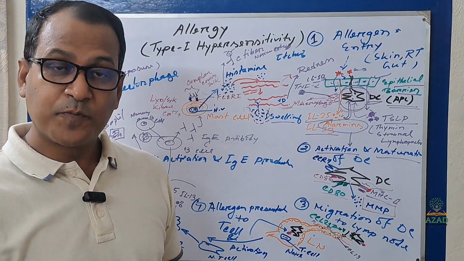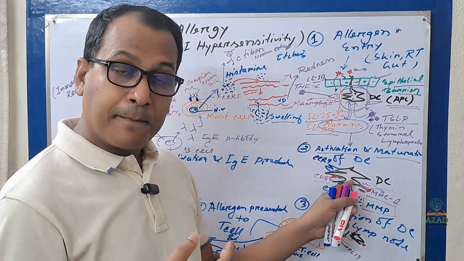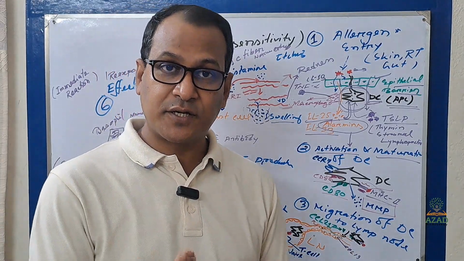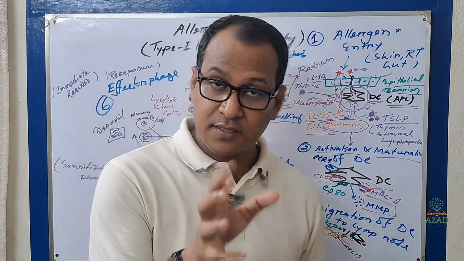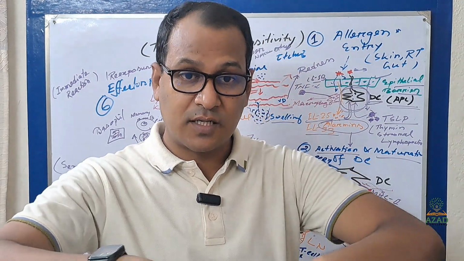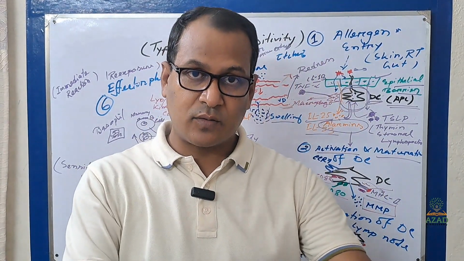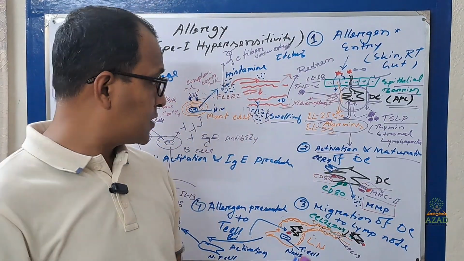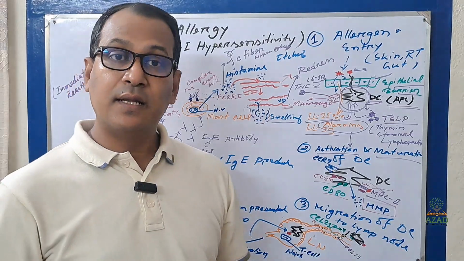Who will help it? The dendritic cell itself will secrete MMP, matrix metalloproteinase, which will cut off the extracellular matrix and create a way through which the dendritic cell will go towards the lymphatic system.